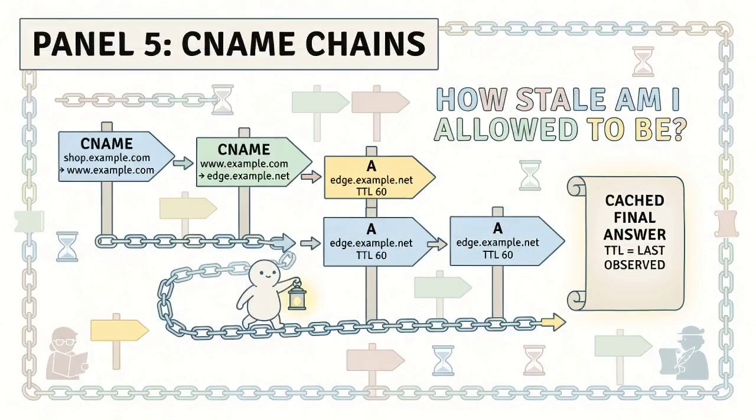Name chains accumulate TTLs as the lookup hops from name to name. When a name at the apex redirects the query to another name, the resolver follows it, and the final A record is cached with the TTL of whichever answer was observed last. The takeaway mental model is simple. TTL is the question, how stale am I allowed to be? And every cache answers it independently until its hourglass empties.